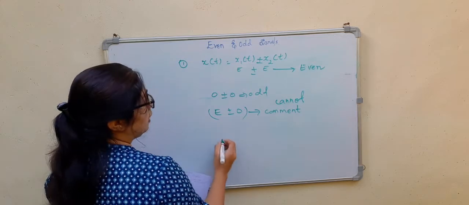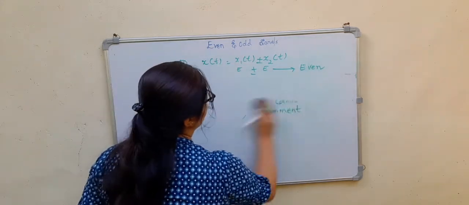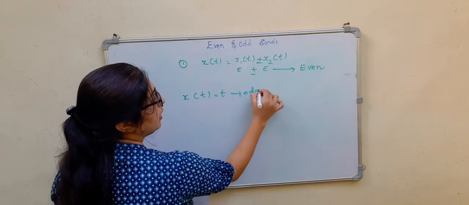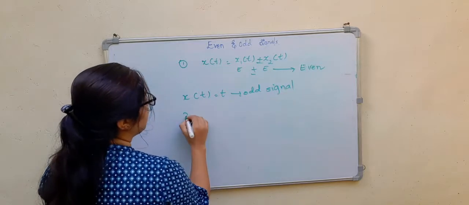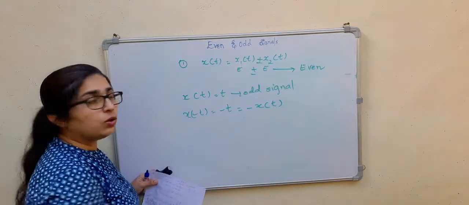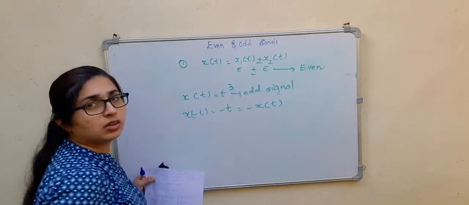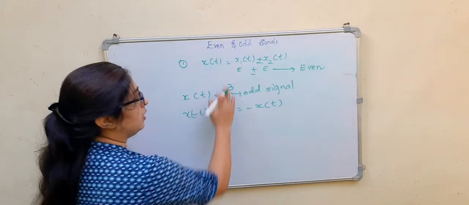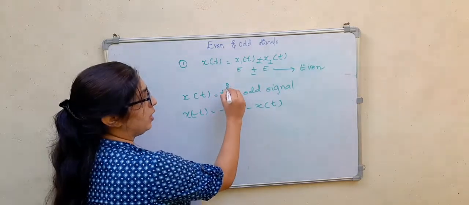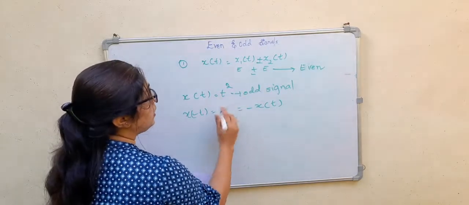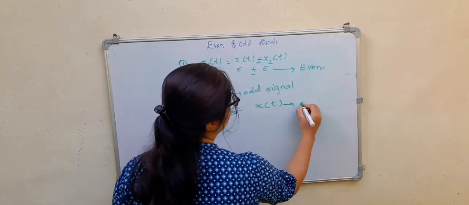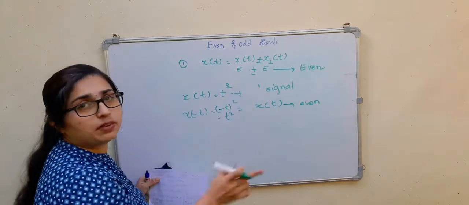For example, x(t) = t. This is an odd signal. Why? x(-t) = -t, which is equal to -x(t). So t is an odd signal. What about t cube? That is also an odd signal. t to the power of 5 is also odd. What about t square? That will be (-t) whole square, t square, which is equal to x(t). That will be an even signal. t square will be an even signal.